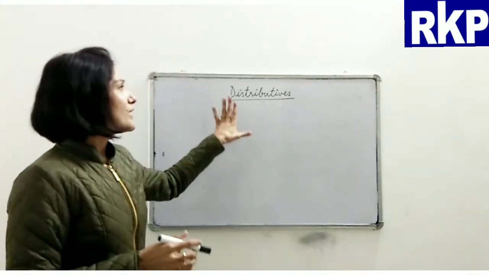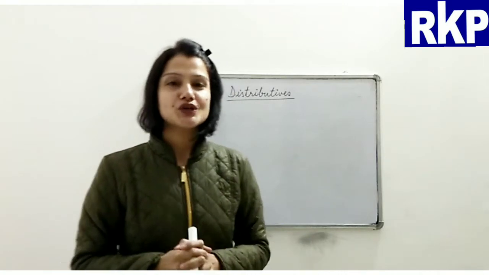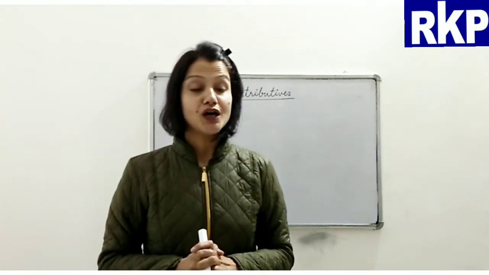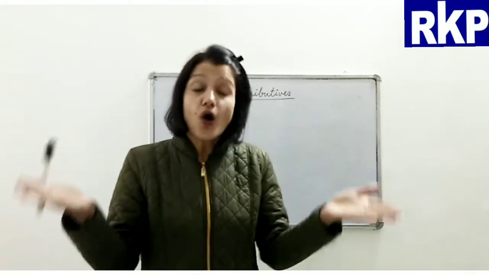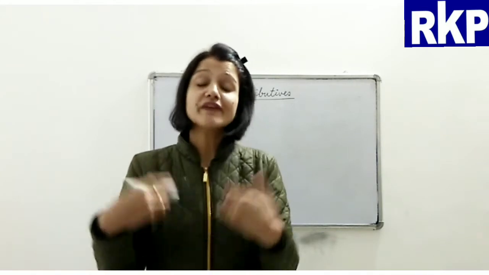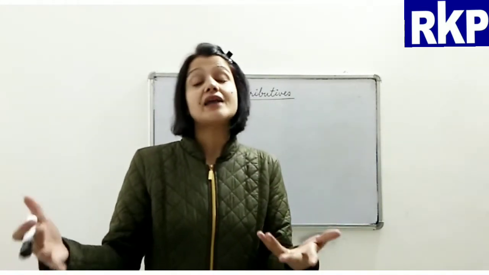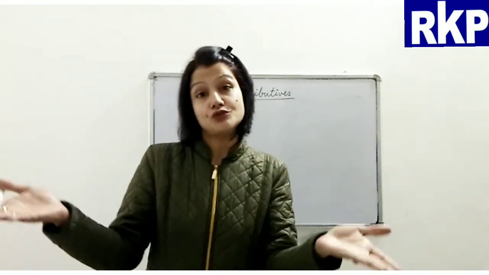Now distributives are the words which are used when we are talking to a group, or to an individual, or talking about objects when they are two or more than two.